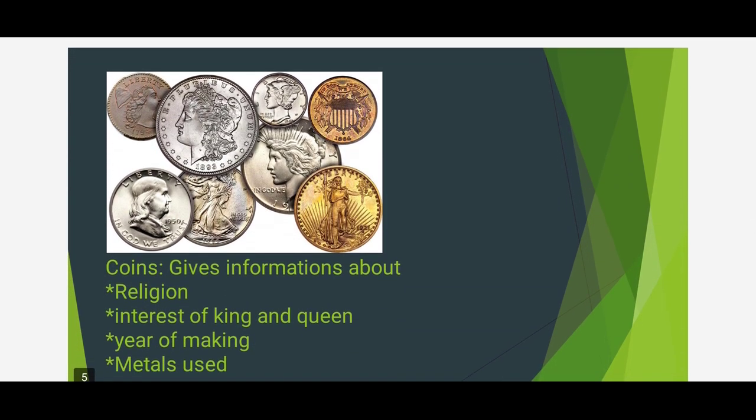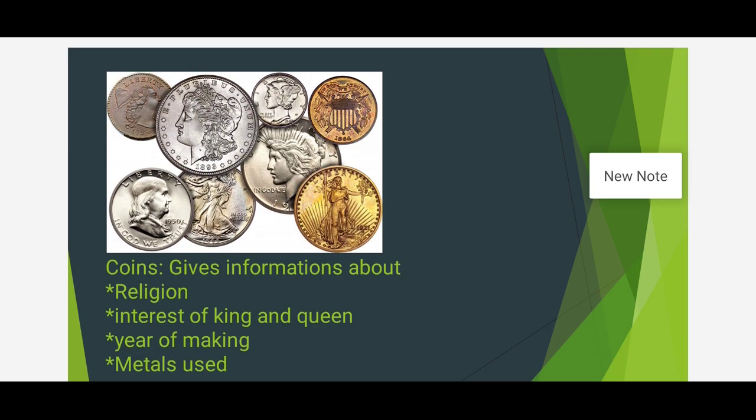Now we are going to discuss coins. When you see a coin, we can know a lot of information. It is made up of one of the metals. We may have started making coins with gold, silver, bronze and copper. Now we can see the coins here.